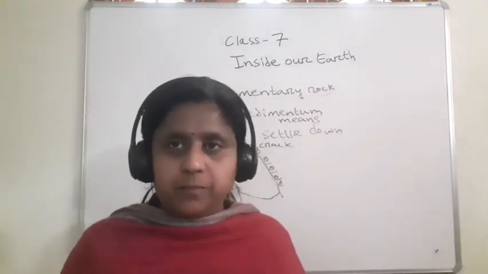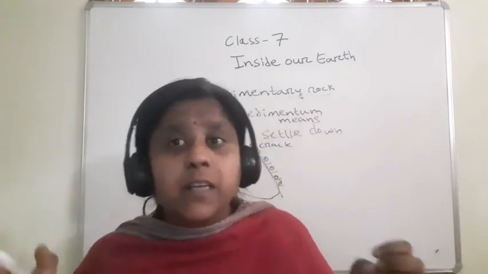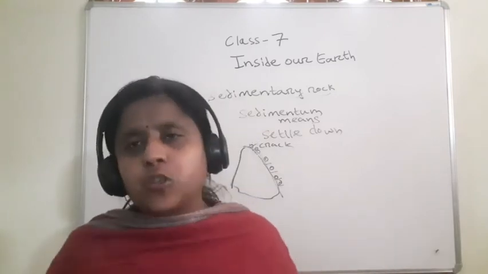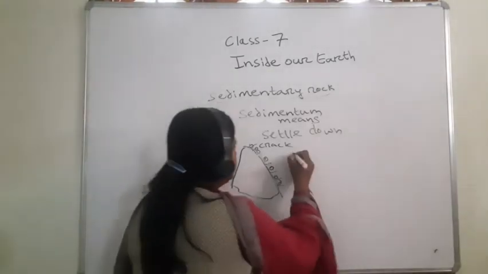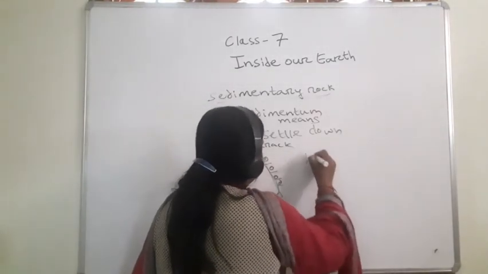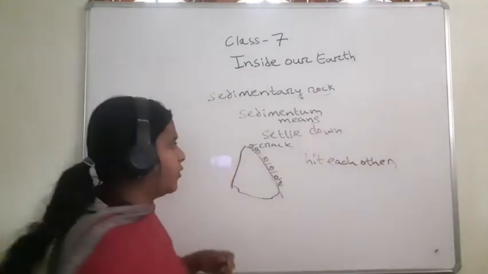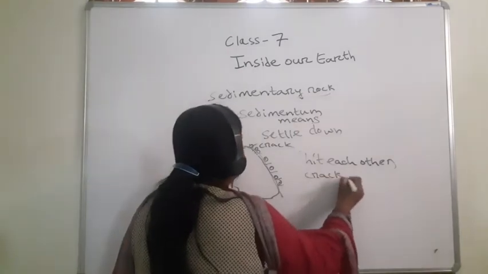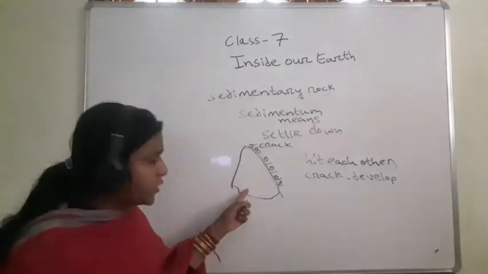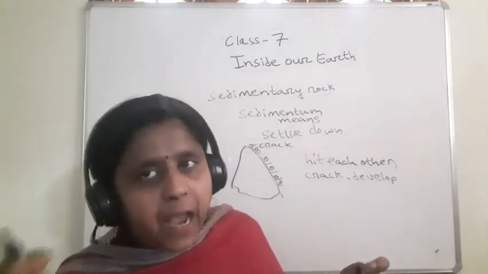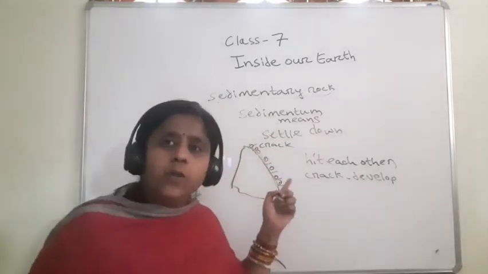Sometimes the boulders, the rocks, used to roll down and hit each other. Why did they hit each other? Sometimes the rocks hit each other, or a crack develops in the rock. Why does a crack develop? Due to high temperature in the igneous rock, children. The crack develops in the igneous rock, and these rocks are broken into sediments.